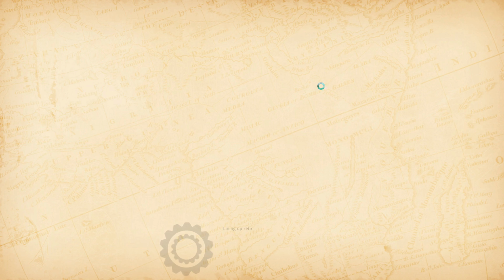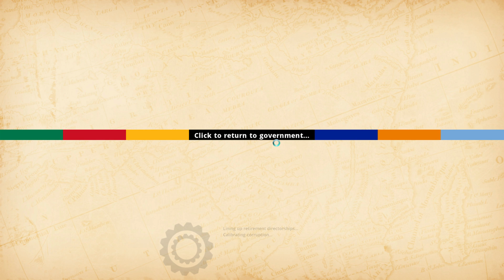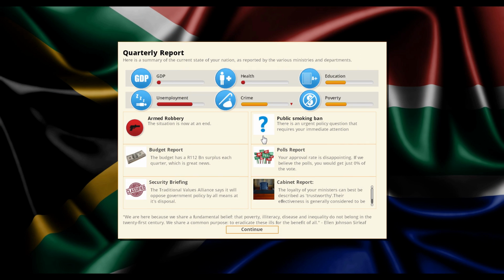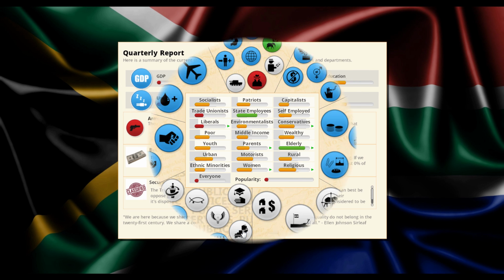Anyways, we're going to have to go to the next turn, but I'm going to have to stop right there, guys. Let's just go ahead and check on some of the results that we see. Crime is continuing to go down. Unemployment, we've got to fix. And health, we've got to fix. Education is okay, but hopefully that continues. And we fixed the armed robbery situation. So that's a start.